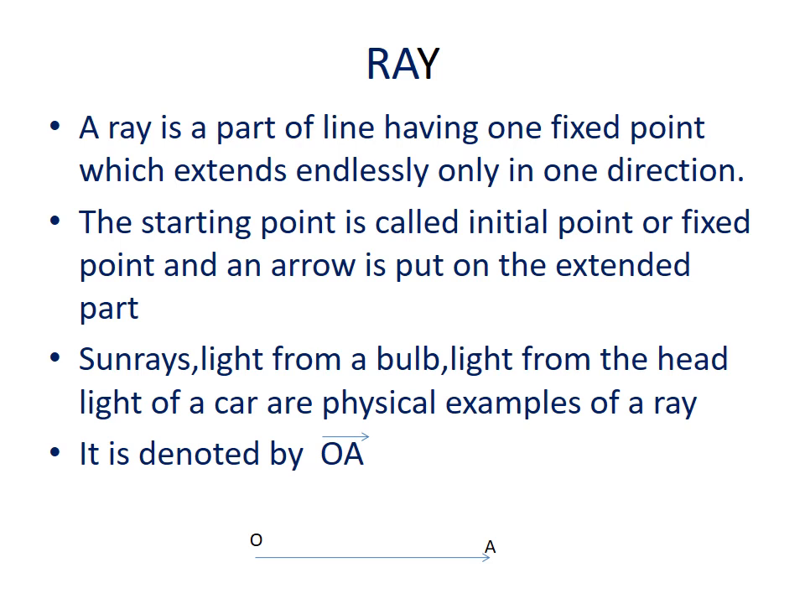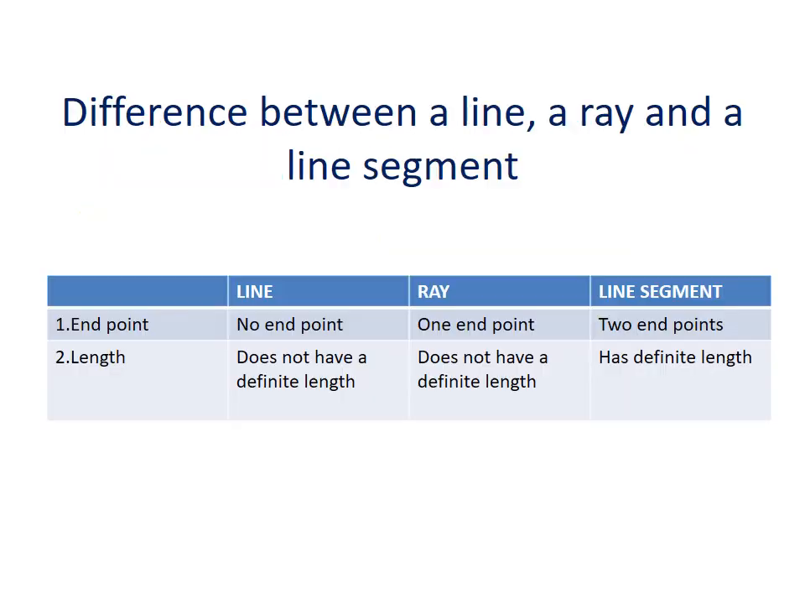Some examples: sun rays. The rays of the sun start from the sun, so it has a starting point and the other end going infinitely, which is an example of a ray. Next example, light from a bulb. The rays start from the bulb and the other end goes infinitely. Next, light from the headlight of a car. It has a definite starting point. From that headlight, the light starts and the other end goes infinitely. So hope the ray is clear for all.